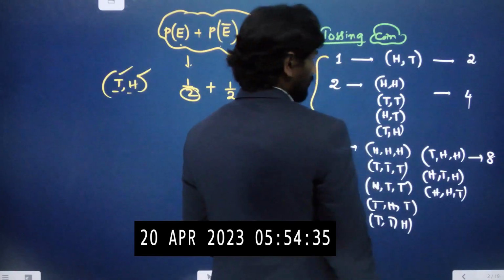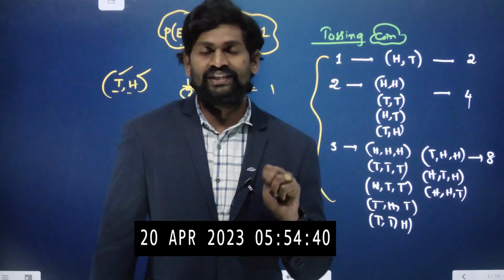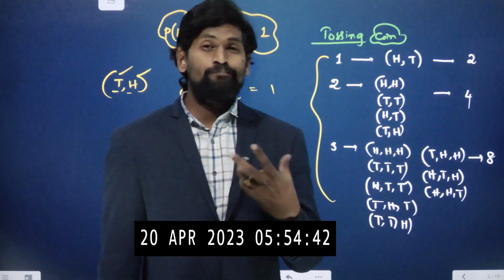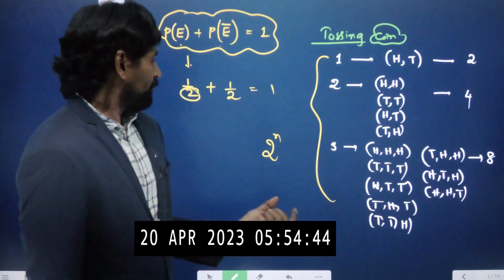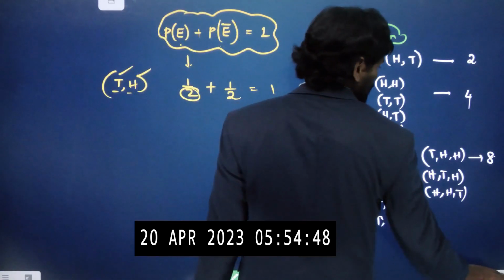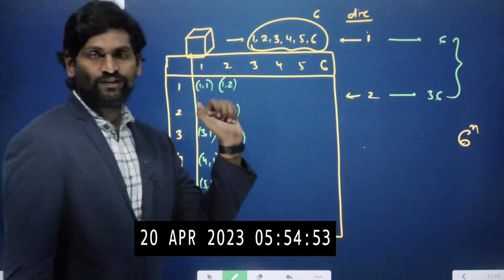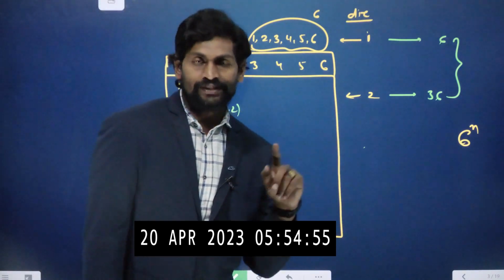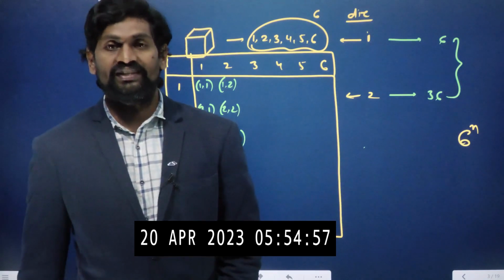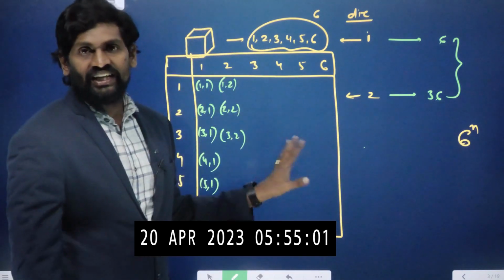Coins, 2 power n. If there are 4 coins involved in an experiment, how many results will there be? 2 power 4, 16. Very good. There are 16 results or 16 elements in the sample space. Same way, 3 dice, how many? 6 cube, which is 216. Okay. Now coins and a die are completed.